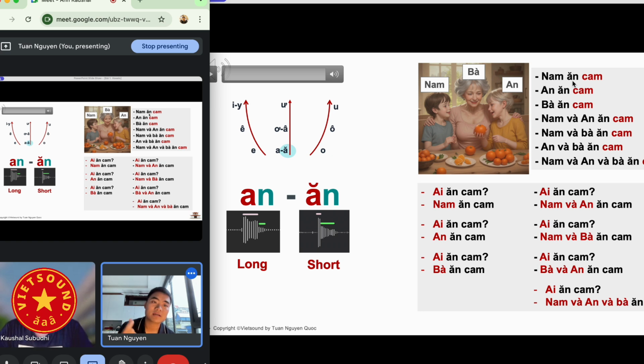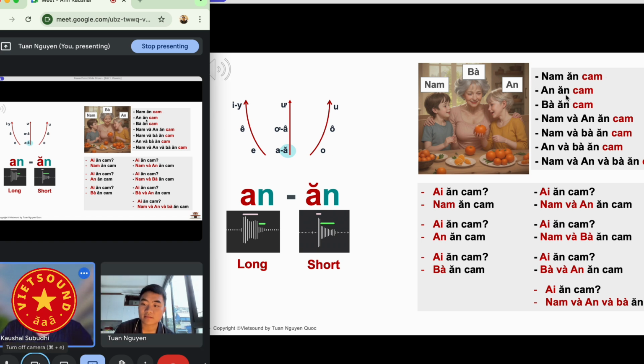Nam ăn cam. Cam. An. Cam. An. Bà ăn cam. Nam và An ăn cam. Nam và bà ăn cam. An và bà ăn cam.